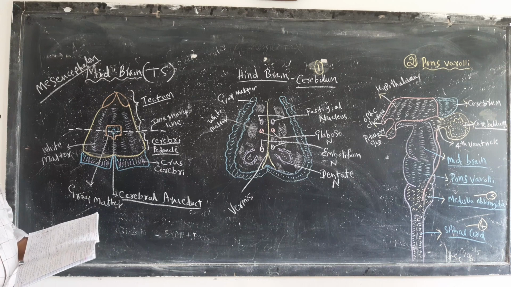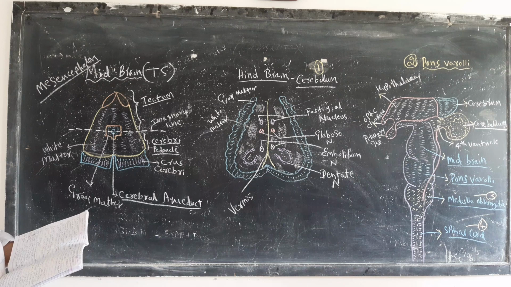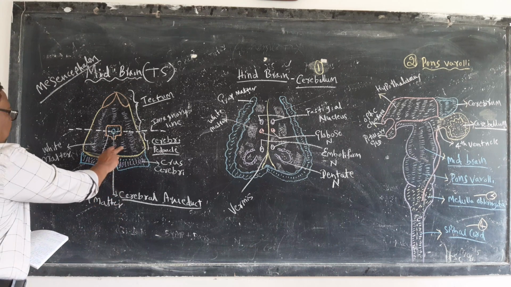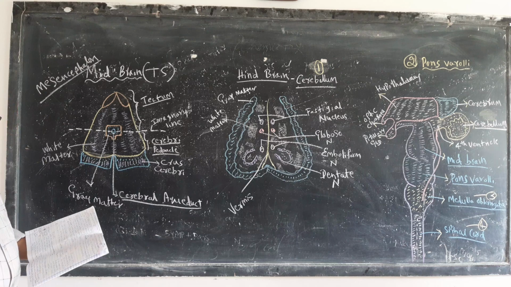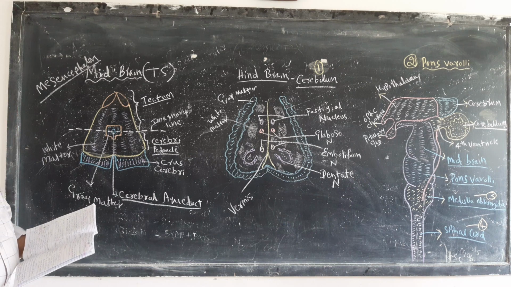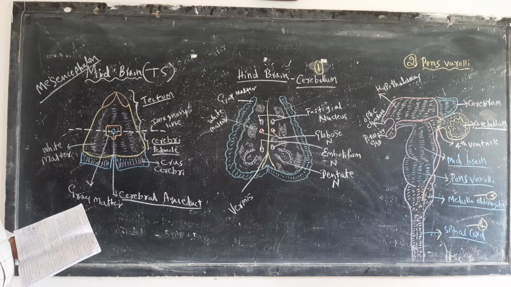The part below the line is made up of right and left cerebral peduncles. The aqueduct is surrounded by grey matter, which contains the nuclei of the third and fourth cranial nerves.